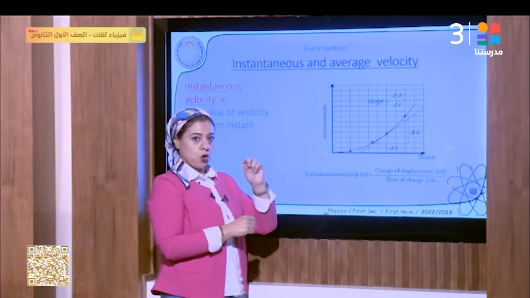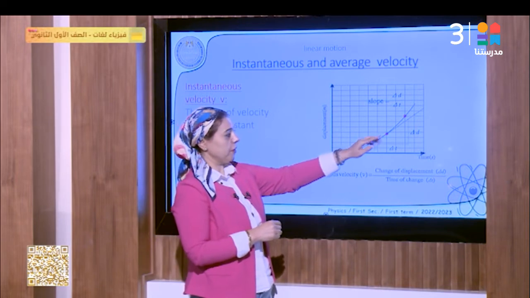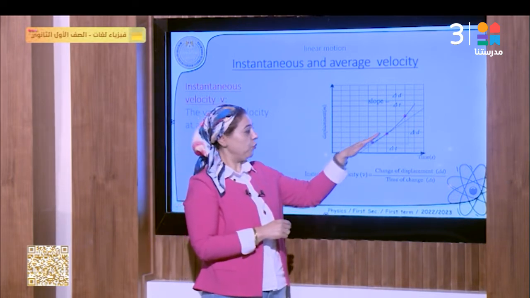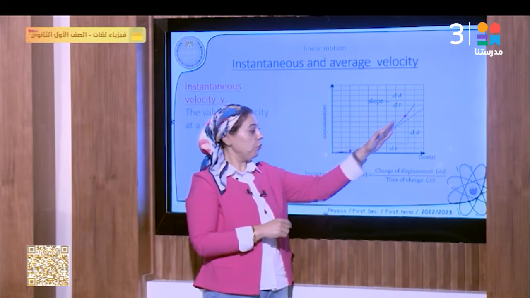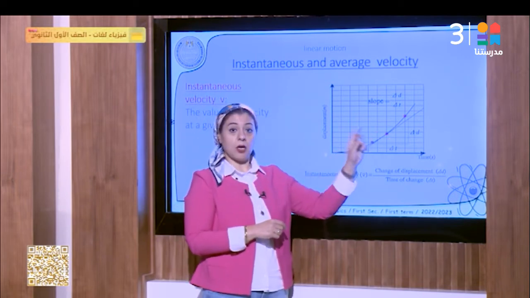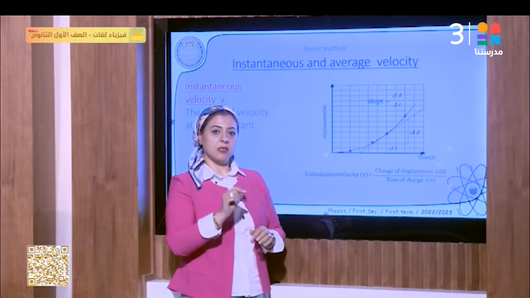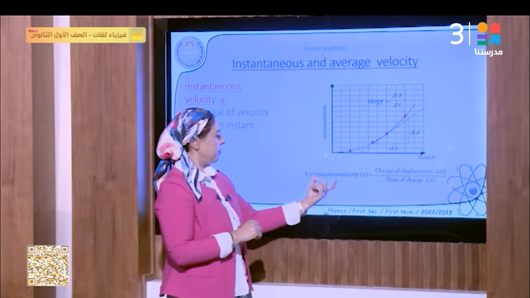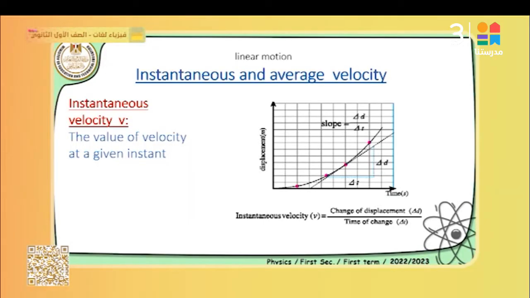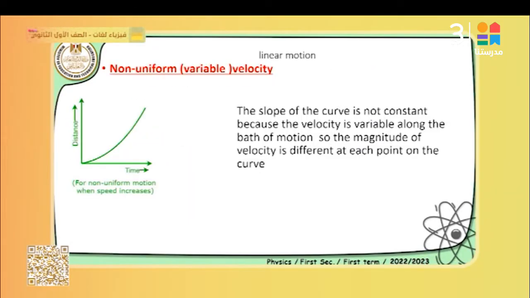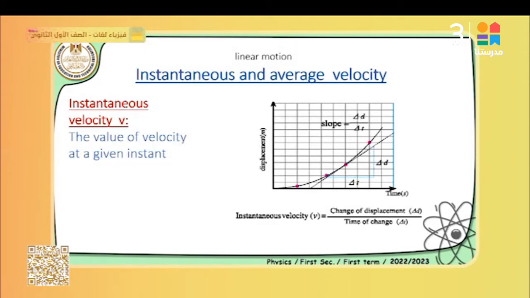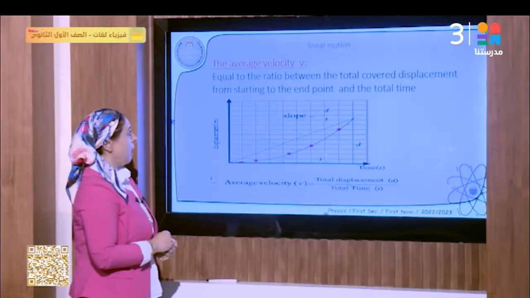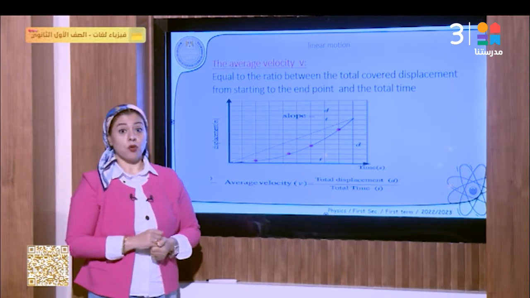We just note a point on the curve and then we draw a tangent at this point and we get a straight line. When we find the slope of this straight line, we get the instantaneous velocity of the object at this point, which is equal to the change of displacement over the change of time.